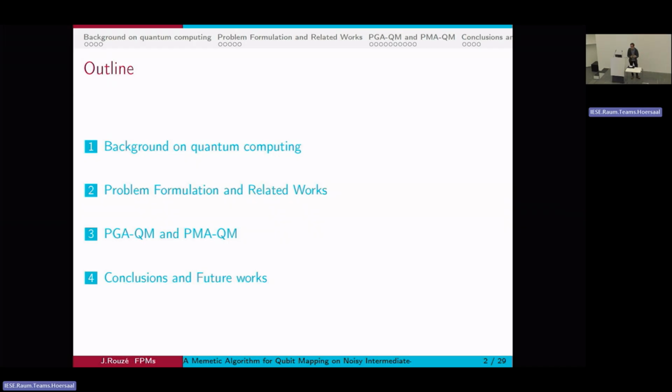As introductory words, we've had a lot of discussions today and yesterday about quantum optimization, which is using quantum computers to solve optimization problems. In this presentation, I'll do something else. I will define an optimization problem whose goal is to make quantum computing useful. So instead of using quantum computers for optimization, I will use optimization for quantum computers. The goal is kind of different.